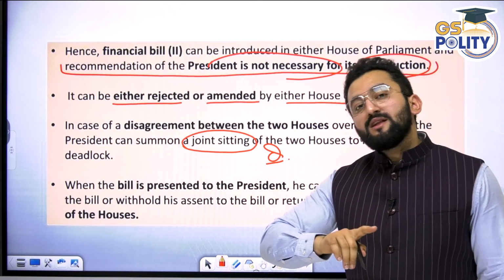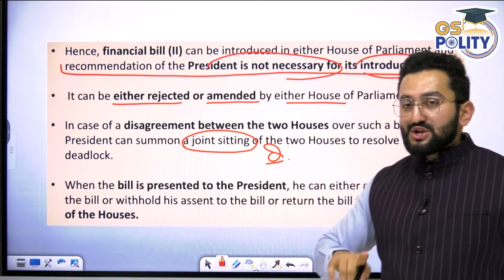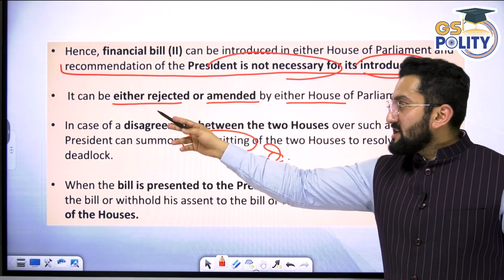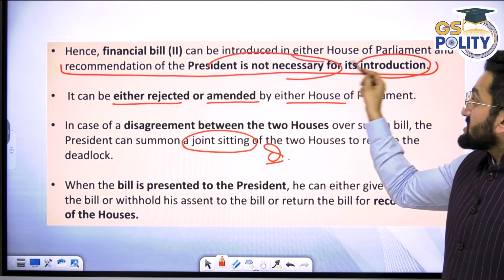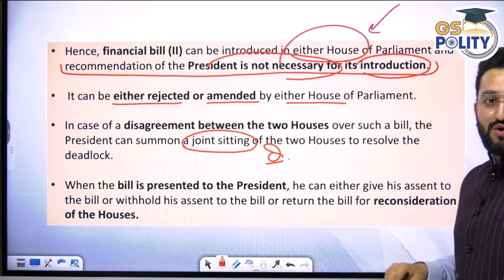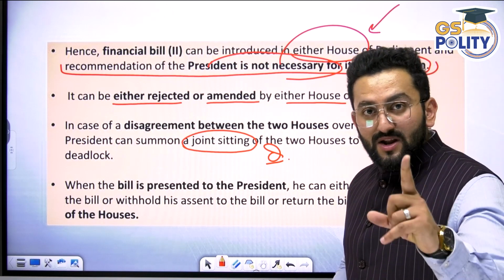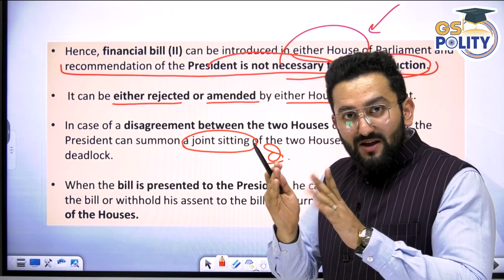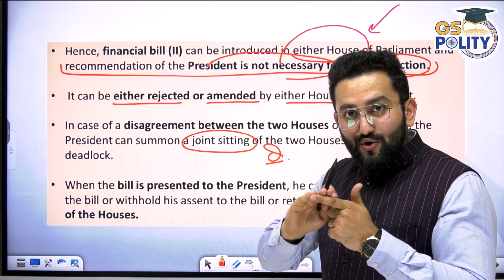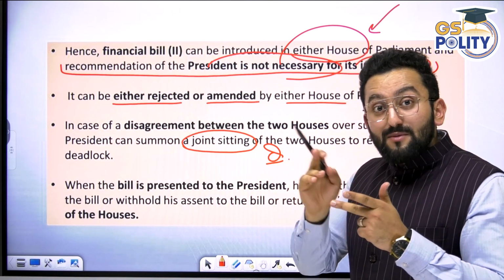This is the difference between finance bill class 1 and class 2. It can either be rejected, and yeah, this is another important point, by either house. In case of finance bill class 1, I told you, it is equal to money bill in two respects. It can be introduced in Lok Sabha on prior recommendation of the President.